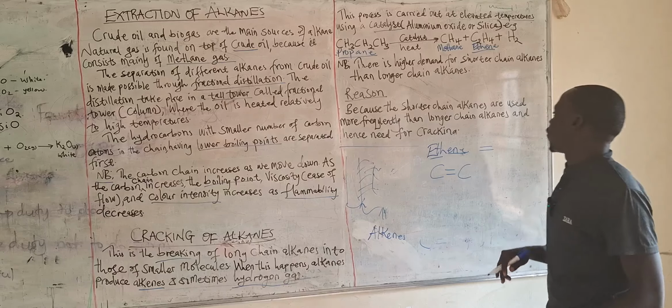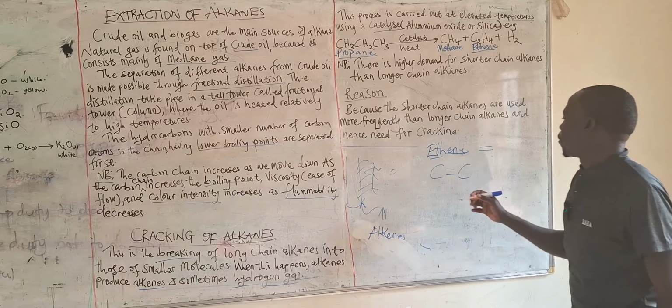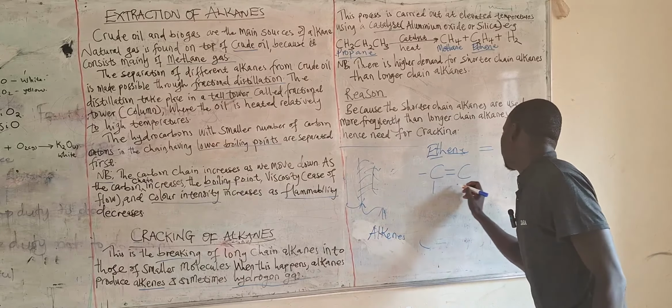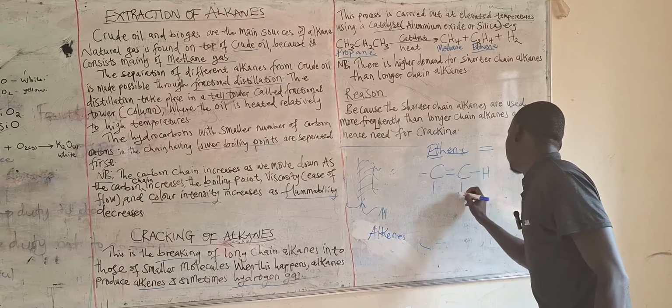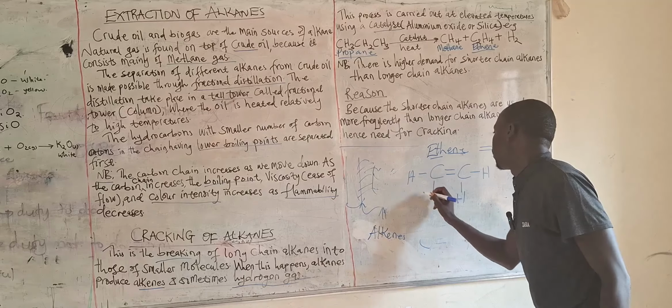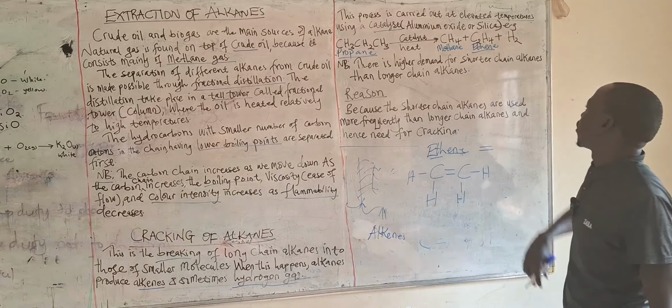So we shall see it in that format. Then we shall put in our hydrogens, like this. So this is the structural formula of this gas which is being produced.